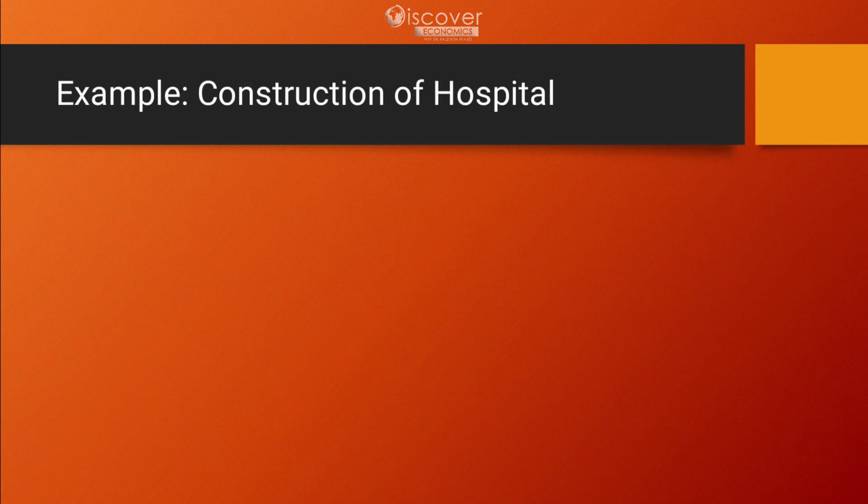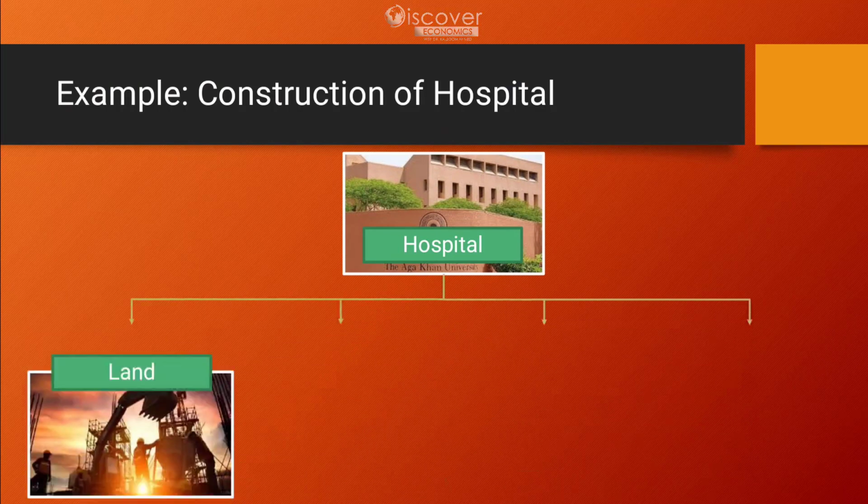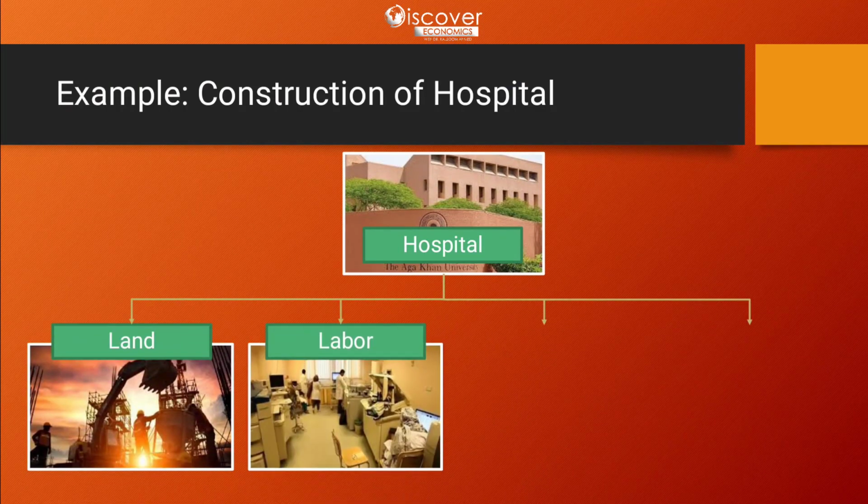Let's take an example. The example is of building a hospital. To build a hospital, first of all we require a certain land area where the hospital will be built. Then comes the labor: all the technical staff, doctors, nurses, paramedical staff, the peons over there. All these people fall under the labor resource or human resource category.